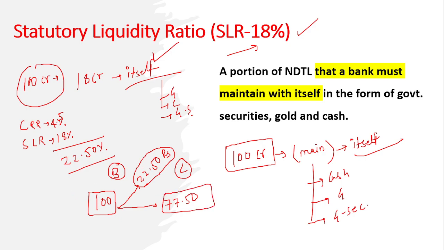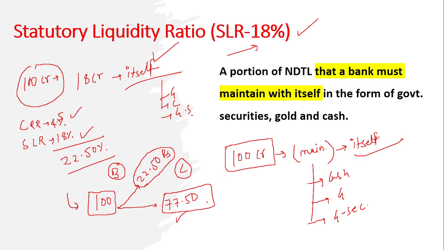So this is the current liquidity status in the Indian market. Which means if a bank borrows 100 rupees from the public, out of this 100 rupees they have to deposit 4.5 rupees with RBI in the form of cash, and 18% they'll maintain in the form of cash, gold and government securities. So 100 minus 22.50, now they have 77.50 in their hand for lending.